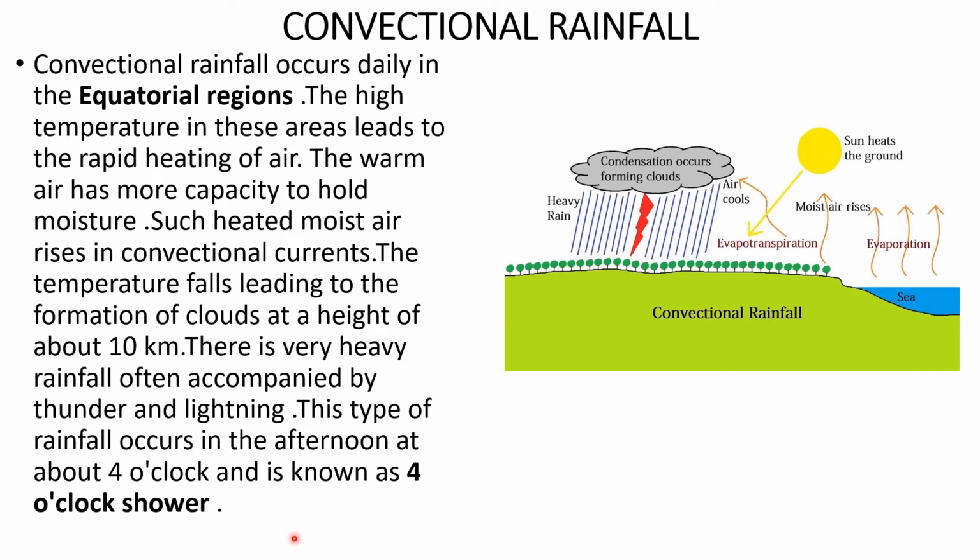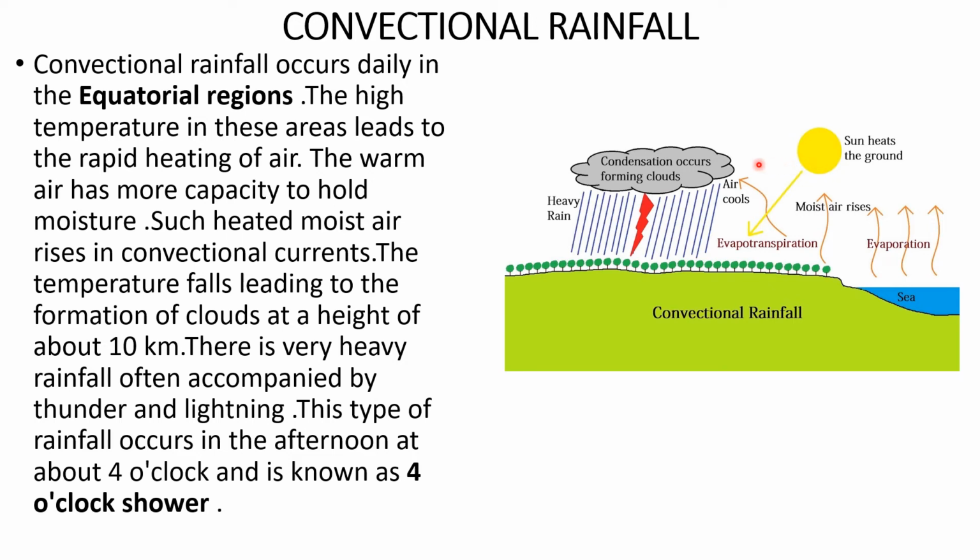Convectional rainfall occurs daily in the equatorial regions. As you know, the equatorial regions receive the vertical rays of the sun. So as a result, temperature is very high here. So the high temperature in these areas leads to the rapid heating of air. So the air gets heated. The warm air has more capacity to hold moisture. So such heated moist air rises in the form of convectional currents.